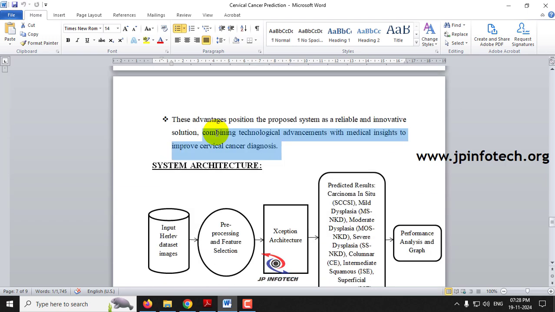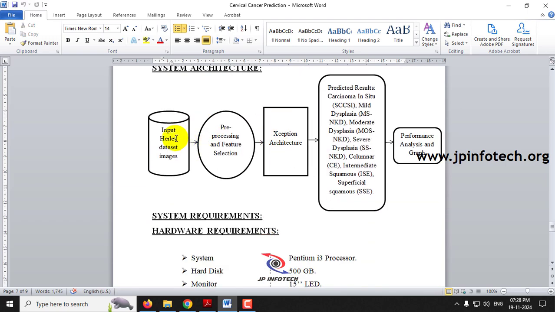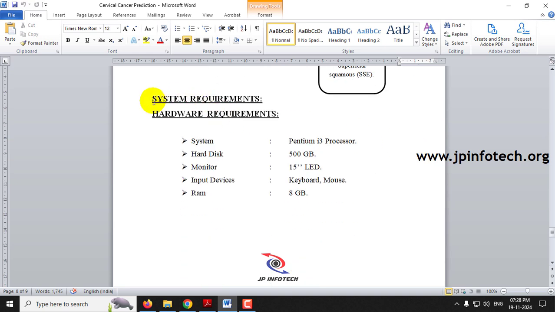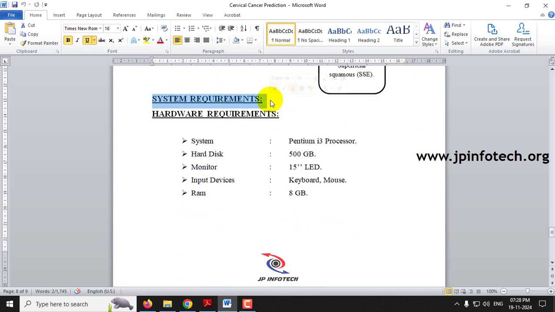Coming to the system architecture, the input is the Herlev dataset images, preprocessing and feature selection are performed, and the Xception architecture is applied. The predicted result will be any of the 7 classes that we have shown. Finally, we will show the performance analysis and graphs. Next, the system requirements: these are the minimum hardware requirements needed to execute the project.